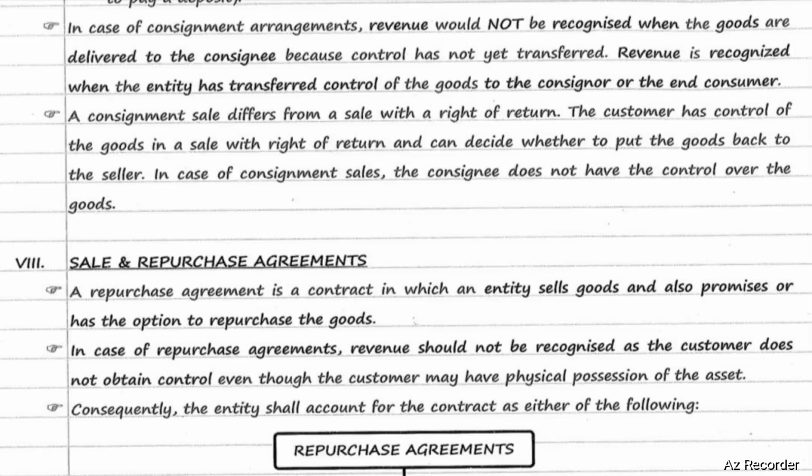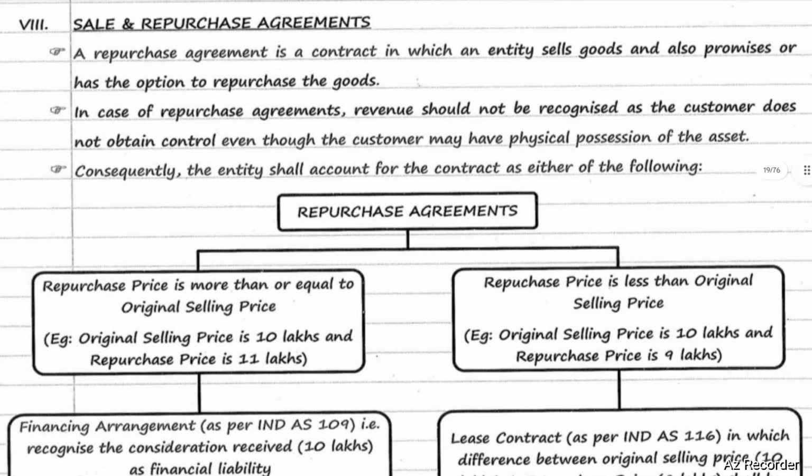Next, sale and repurchase agreements. A repurchase agreement is a contract in which an entity sells goods and also promises or has the option to repurchase the goods.